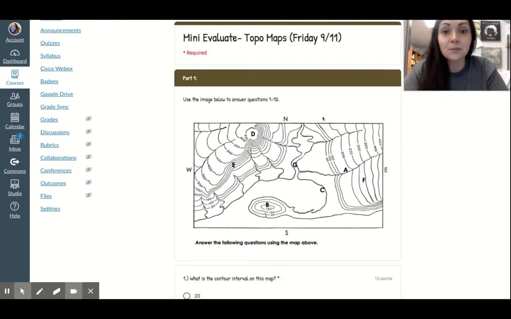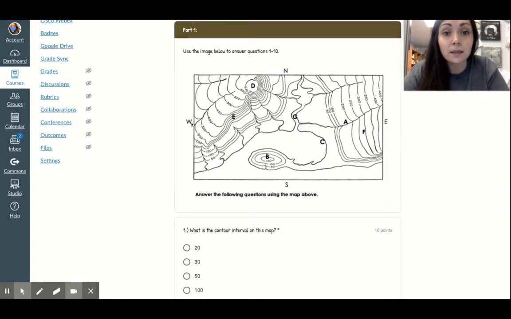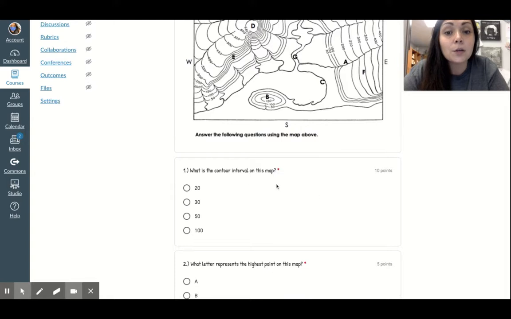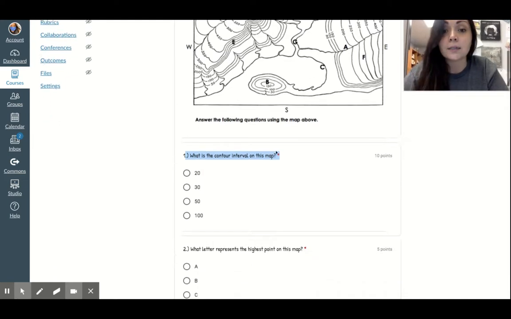Okay. So part 1, use the image below to answer questions 1 through 10. So you have an image here that has west on the left, north up top, east on the right, and south on the bottom. And it says answer the following questions using the map above. So number 1, what is the contour interval on this map? So you need to look at this map and you need to look at these contour interval numbers and see if you can determine what each line stands for, what the contour interval is.